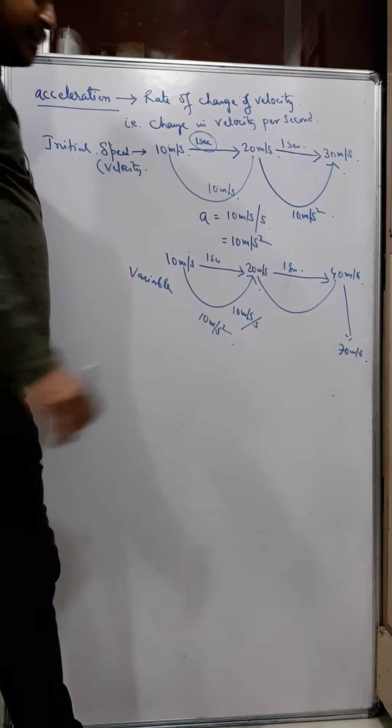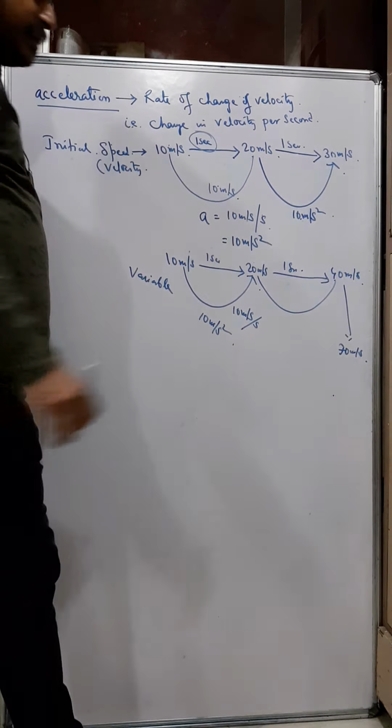Now the previous example that I have shown you is positive acceleration. That's normal acceleration. But acceleration can be negative also, because acceleration means change of velocity. So the velocity can increase or the velocity can decrease also, conversely. So suppose the initial velocity of a car is 50 meter per second.